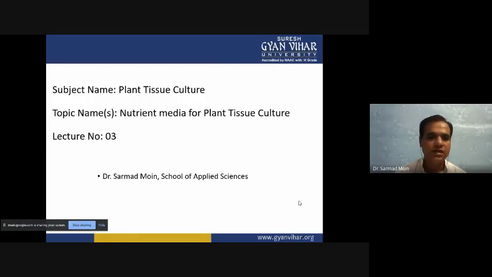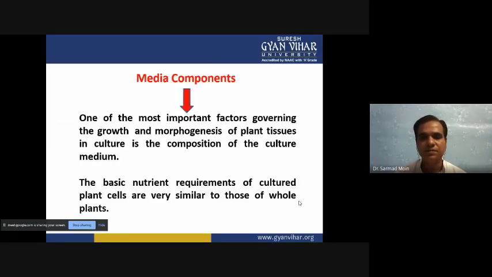When we provide nutrient media in the optimum concentration and in whatever amount they require, only then will the plant grow optimally. Otherwise, the growth of the plant will be suppressed. Now, on what basis can we select the nutrient components so that the plant shows maximum growth? It is a very important factor that we choose the correct concentration of the media so that the plant can show perfect growth in the given condition.